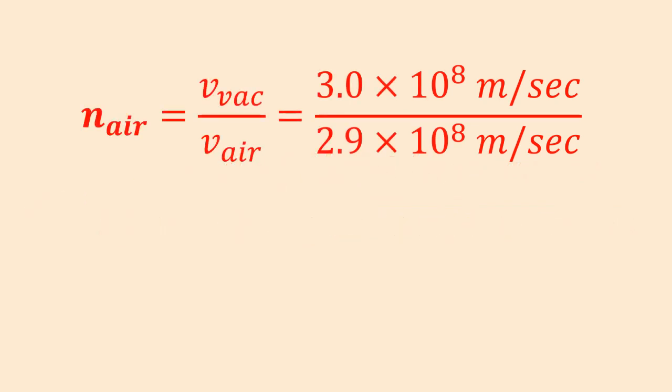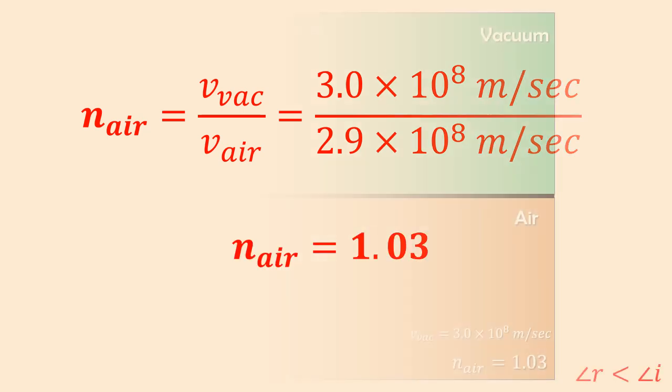Let's now discuss the refractive index of the air medium. For this case, the light will travel from vacuum medium to the air medium. The refractive index of air is the ratio of the speed of light in vacuum to the speed of light in air. Hence the refractive index of air is 1.03.